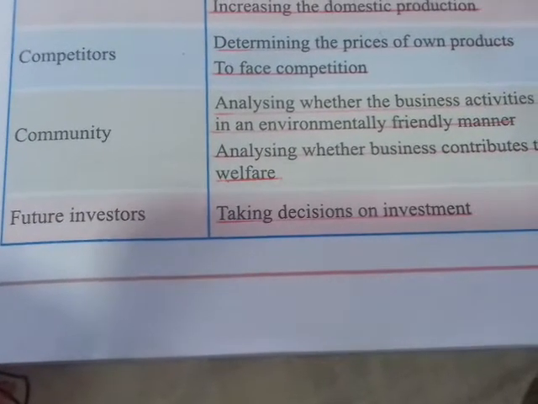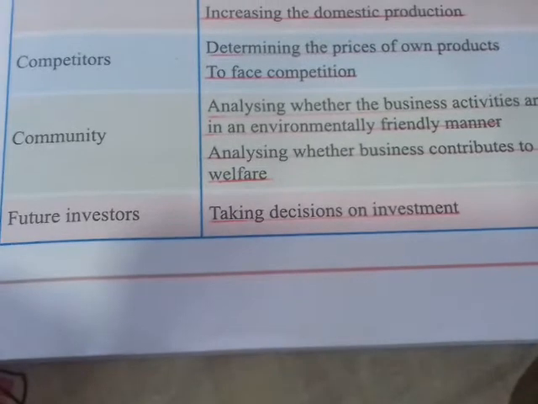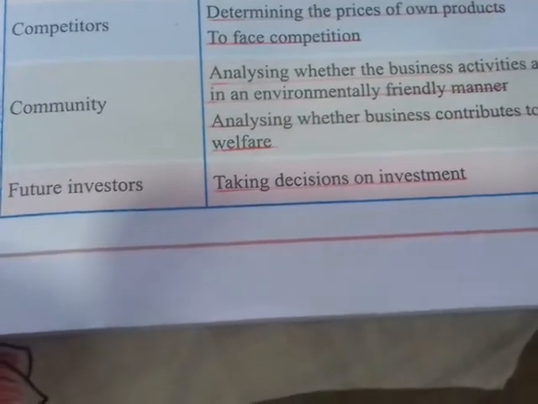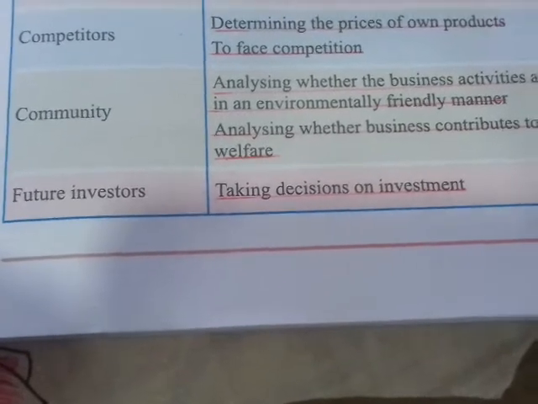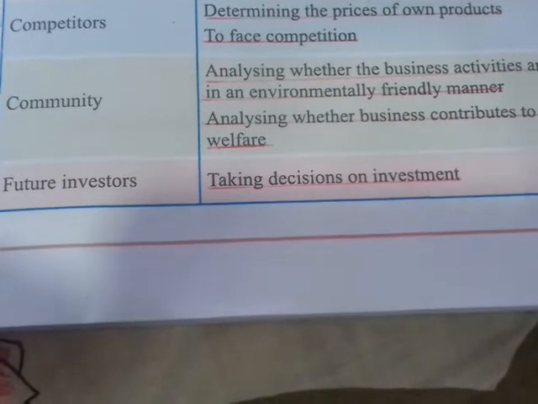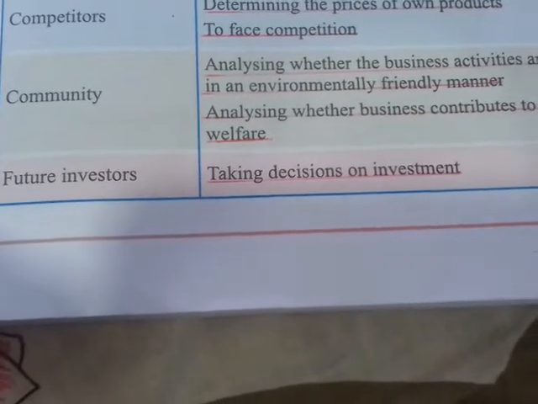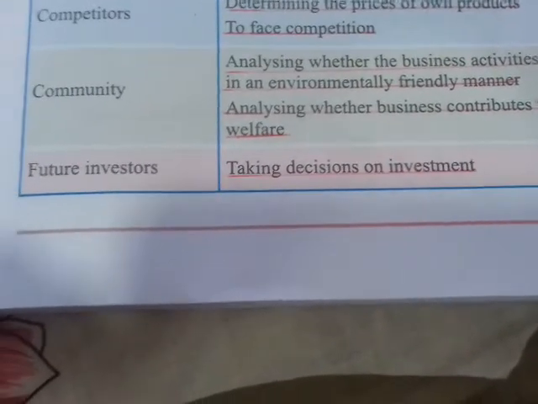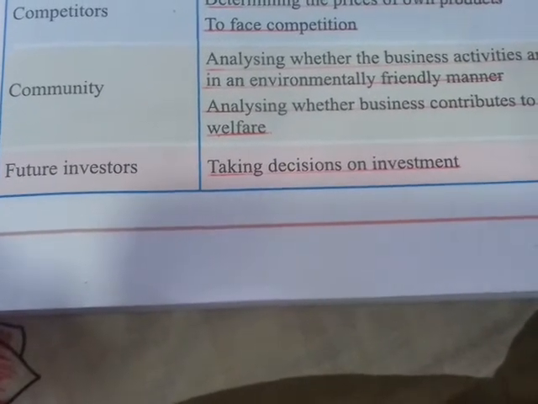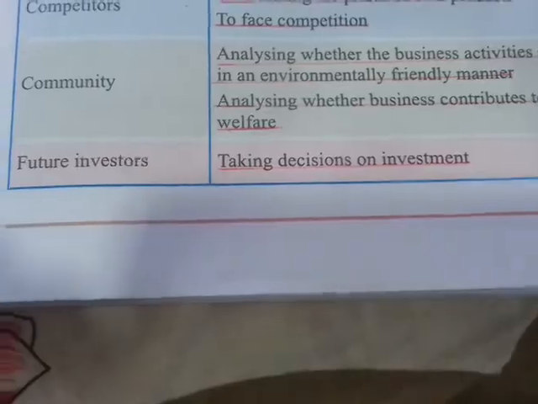Okay, so what is his objective? Taking decisions on investment. The investment he is doing should be according to his or her liking, because he must be able to take the decisions because it's his money or his capital or his land. Therefore, he must be able to take decisions on the investment.